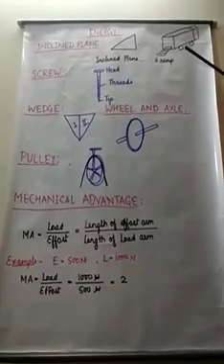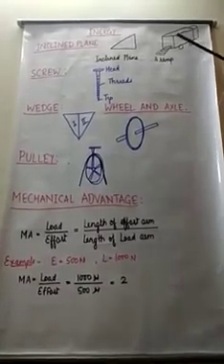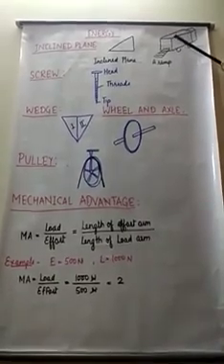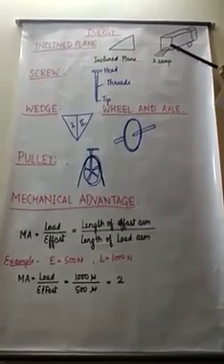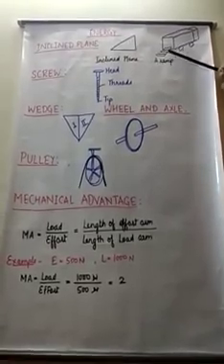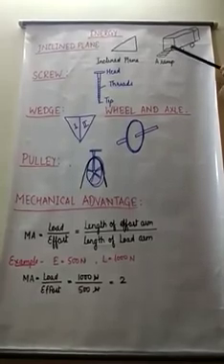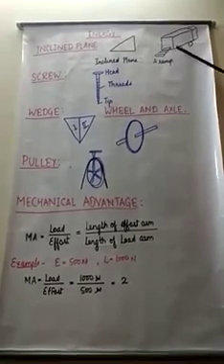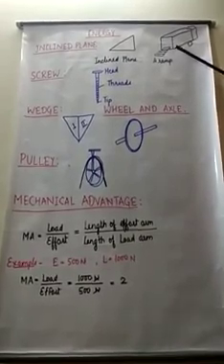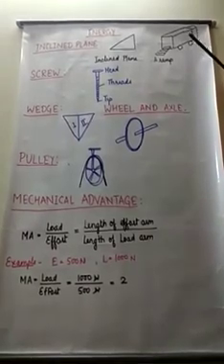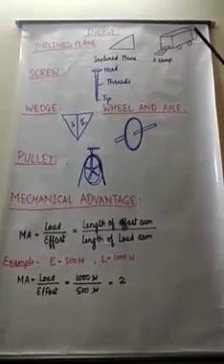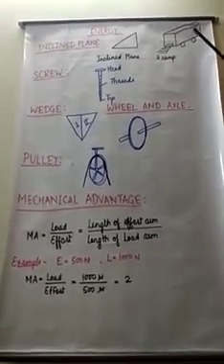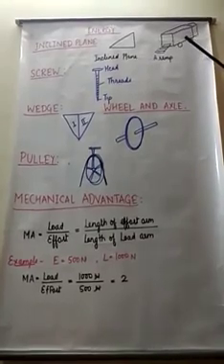trucks or railway wagons. We have seen that for loading or unloading heavy boxes or heavy objects from trucks or from railway wagons, we use a slope or a thick plank of wood. So this will act as an inclined plane. This ramp will act as an inclined plane. Then in our post offices, housing societies and hospitals, we also have ramps for the movement of wheelchairs and stretchers and for the movement of heavy loads.